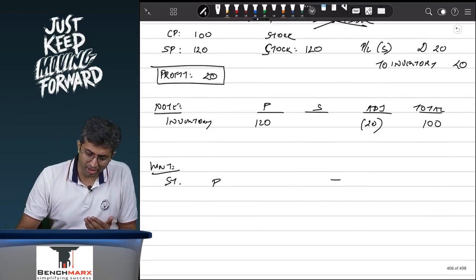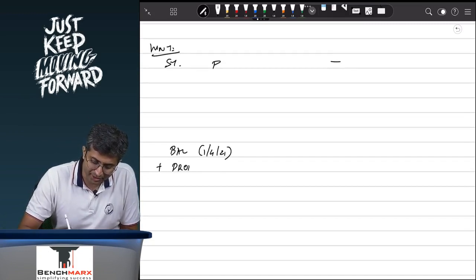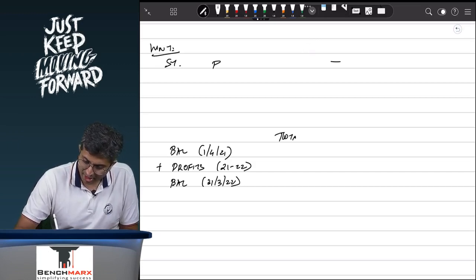So, over here, when we do our analysis, we typically have the balance, let us say on 1st April 21, to which you will add the profits, let us say of the year 21-22. And then that will give you the balance as on 31st March 22. So, typically what would have happened is you would have total profits. Let us say if this was the only transaction, then during the year you must have made a 20 rupee profit.